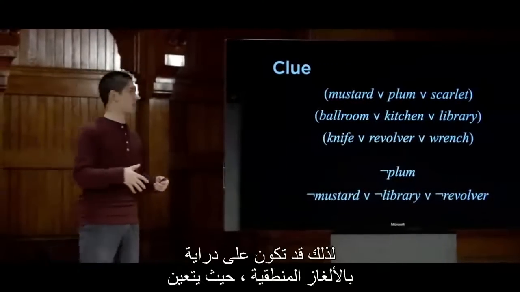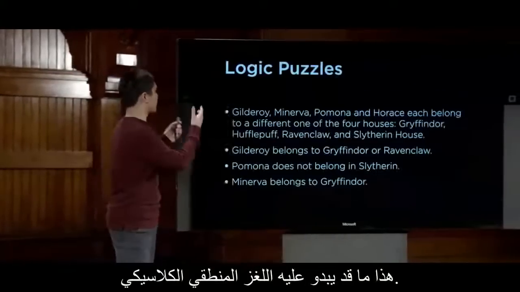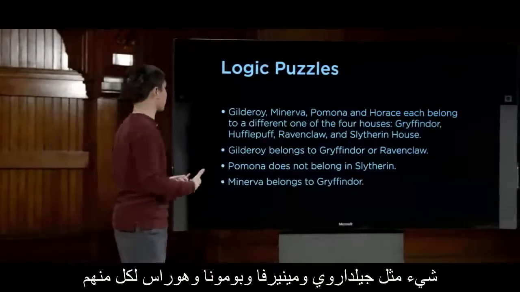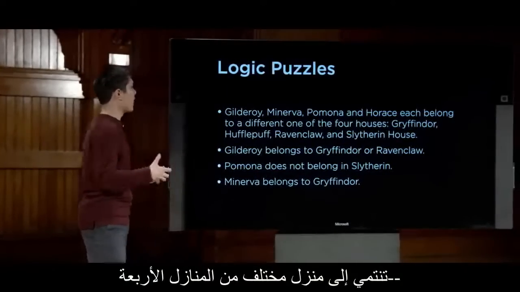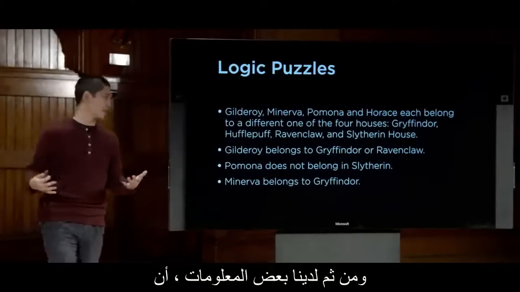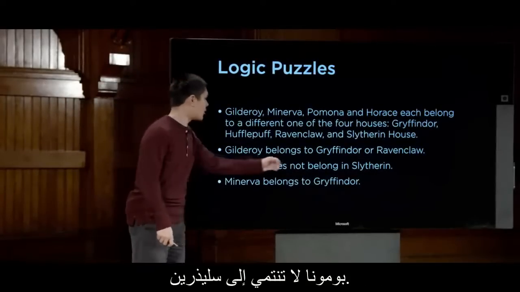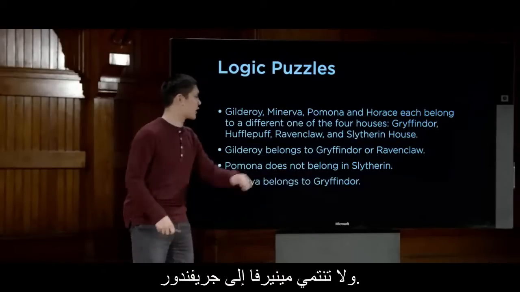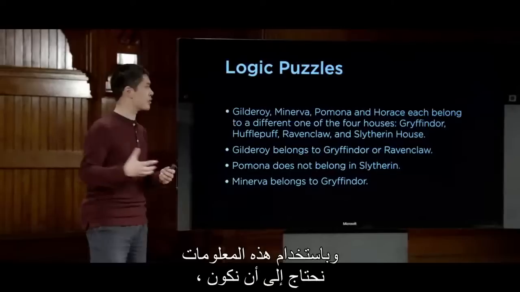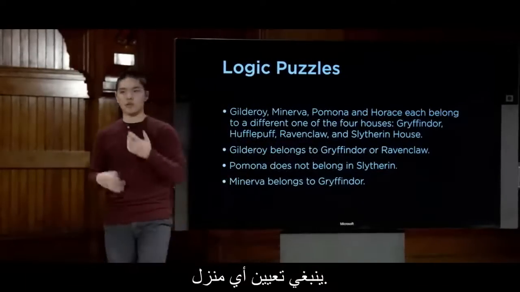useful. So you might be familiar with logic puzzles, where you have to puzzle your way through trying to figure something out. This is what a classic logic puzzle might look like. Something like Gilderoy, Minerva, Pomona, and Horace each belong to a different one of the four houses: Gryffindor, Hufflepuff, Ravenclaw, and Slytherin. And then we have some information that Gilderoy belongs to Gryffindor or Ravenclaw, Pomona does not belong in Slytherin, and Minerva does belong to Gryffindor. So we have a couple pieces of information, and using that information, we need to be able to draw some conclusions about which person should be assigned to which house.